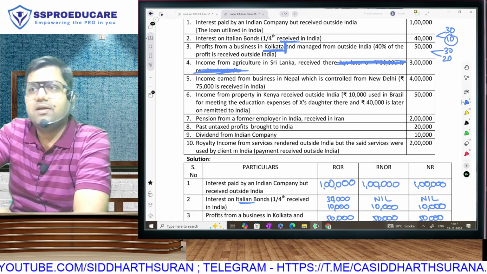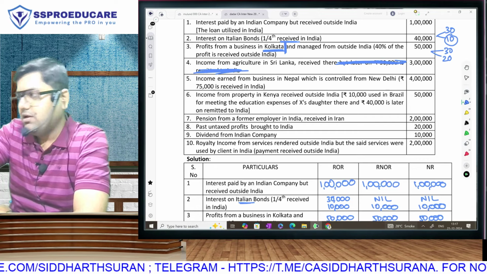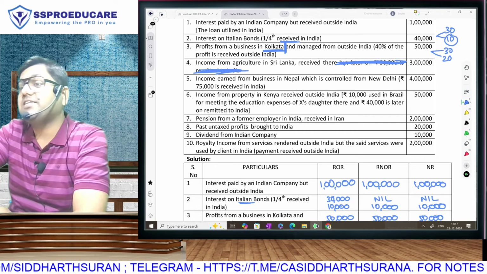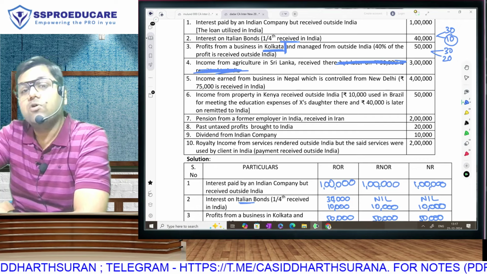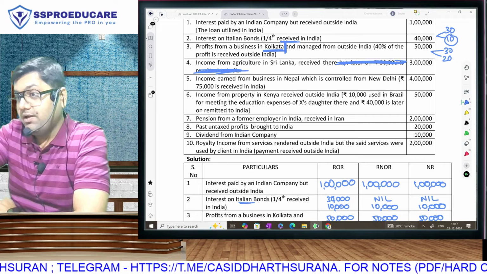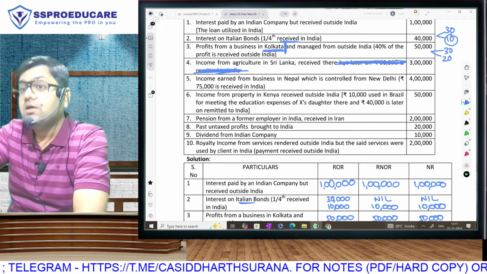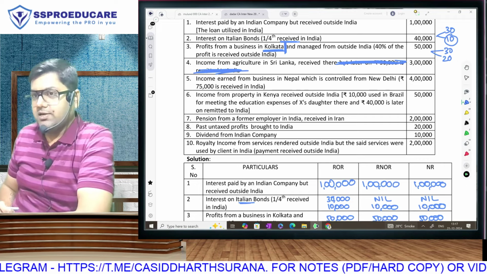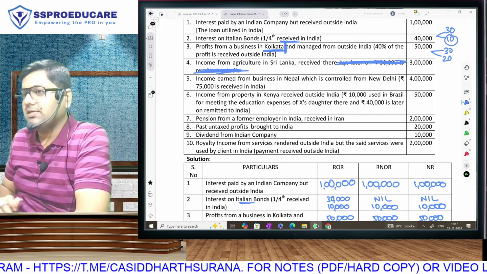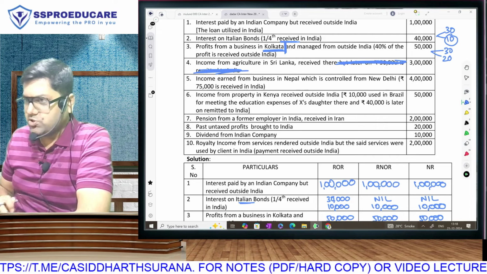So is this activity in India or outside? Outside. Money is received where? Outside. If my question is restricted to whether it is Indian income or foreign income, then what will be your answer? Foreign income. Everyone is clear? Even if an income is foreign income, as far as ROR is concerned, what is your answer? ROR will pay tax. That is not a problem.